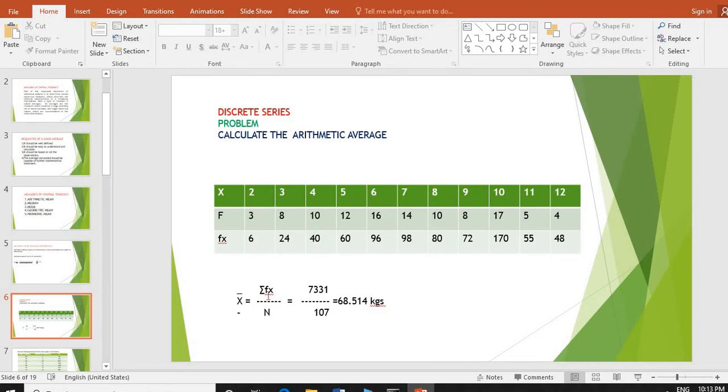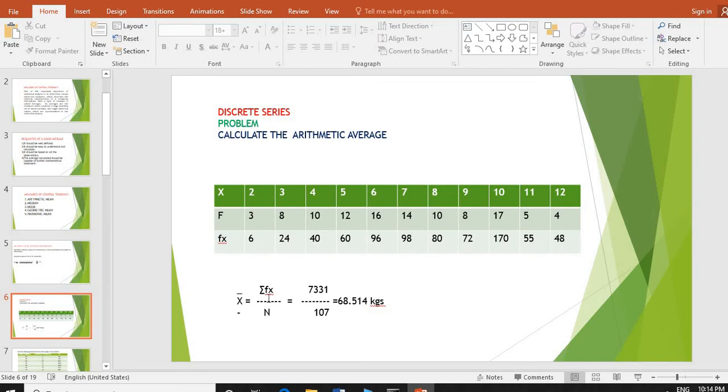The formula for discrete series arithmetic mean is x bar is equal to summation fx by n. Here summation is nothing but sum or total. If we sum up all these fx values, we get summation fx divided by n, which means number of frequencies.